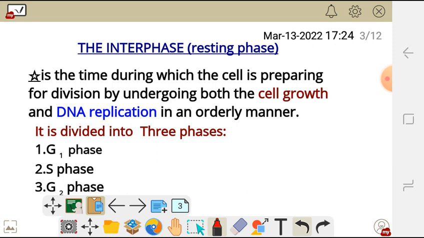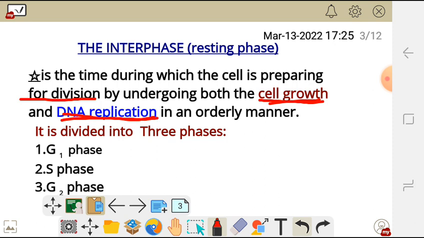Interphase is the time during which the cell is preparing for cell division by undergoing both cell growth and DNA replication in an orderly manner.